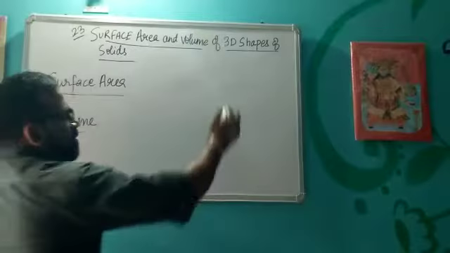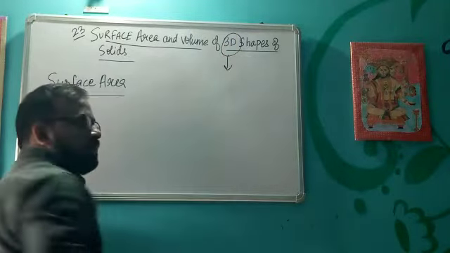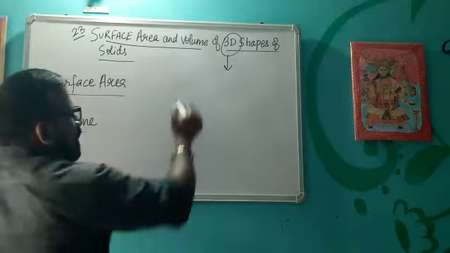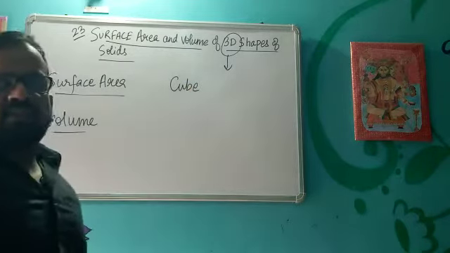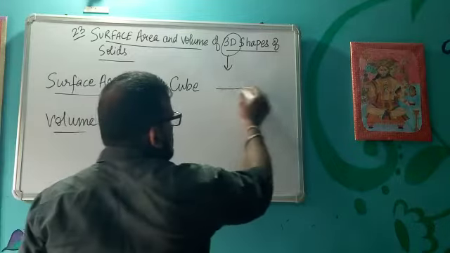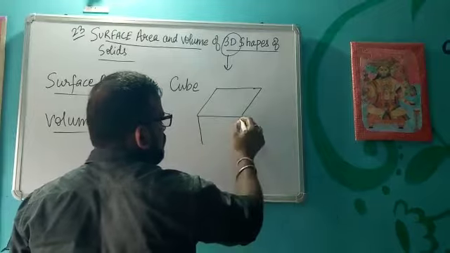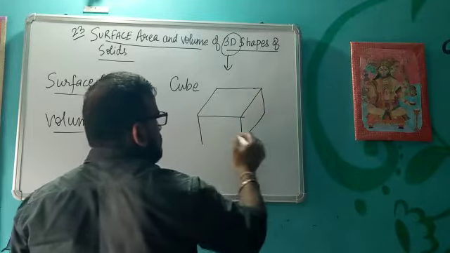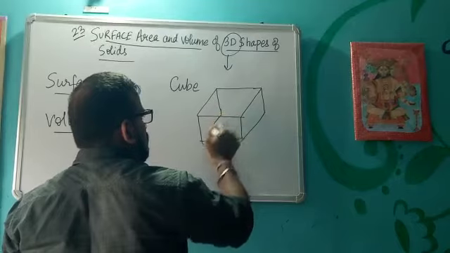First of all, let's see what the 3D shapes are. The 3D shapes that you have seen in your real lives, like a cube, is a 3D shape which has some length, breadth as well as some thickness. For example, this is a cube. It is a 3D shape because it occupies some space.